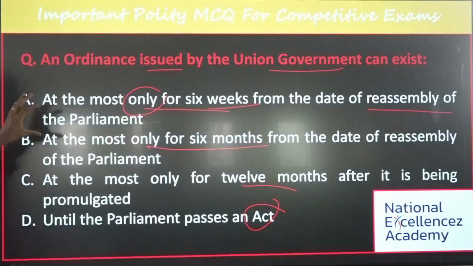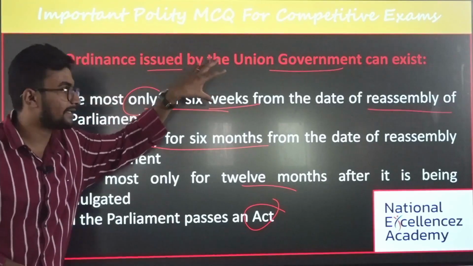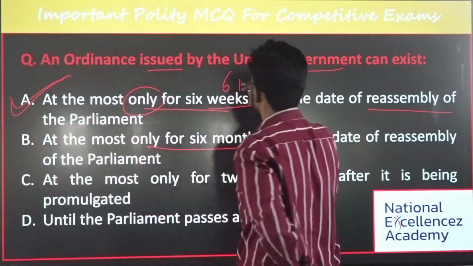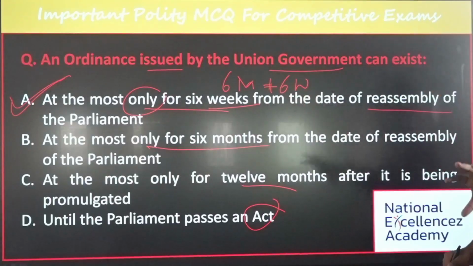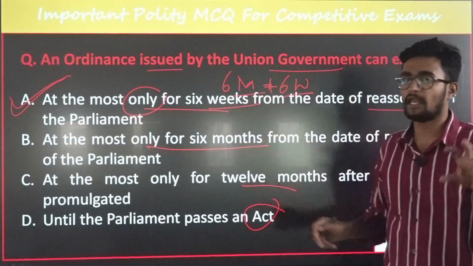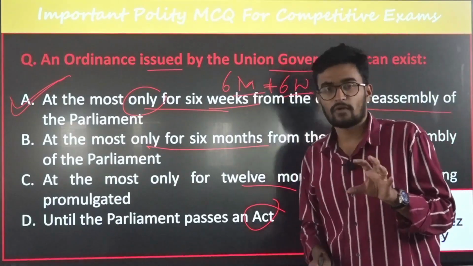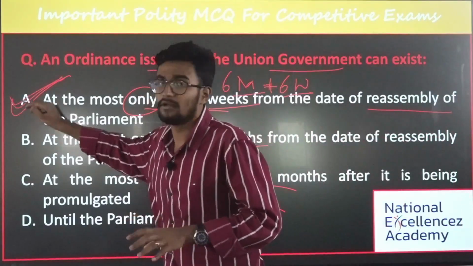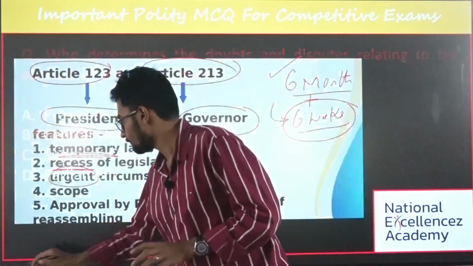Then what is the answer for this? It is at most only 6 weeks from the date of reassembly of the parliament, and this is the right option. At max, 6 months and 6 weeks is the life expectancy of an ordinance framed under Article 123 and 213 of our Indian Constitution. The answer becomes option A. Done.